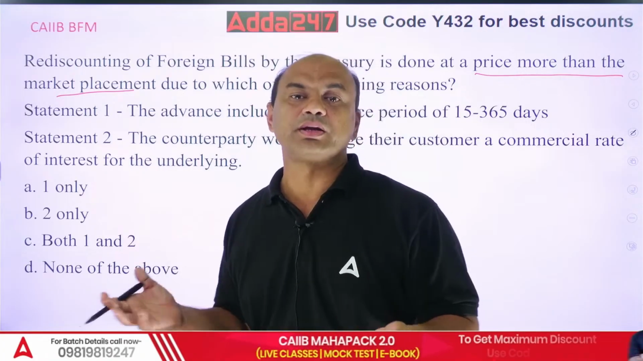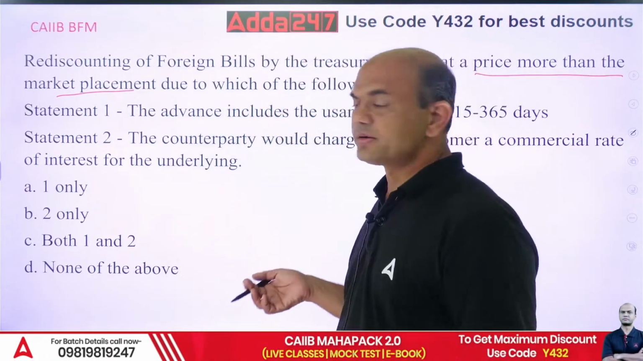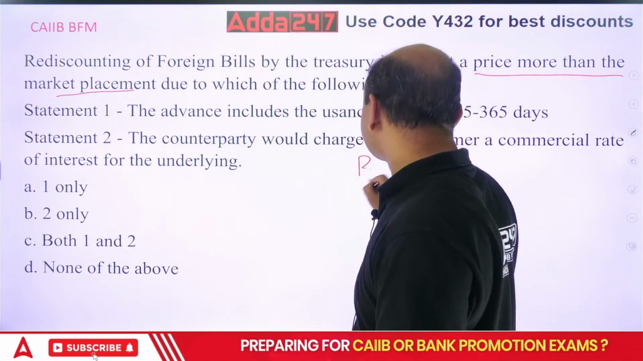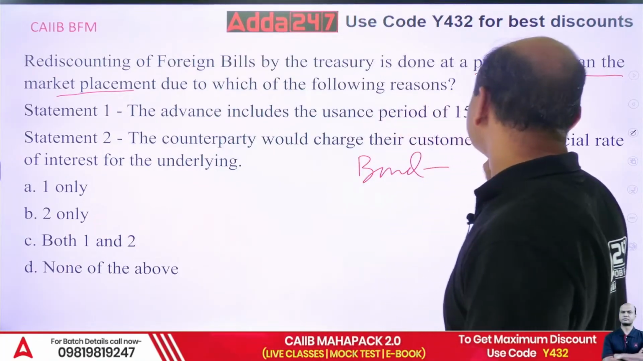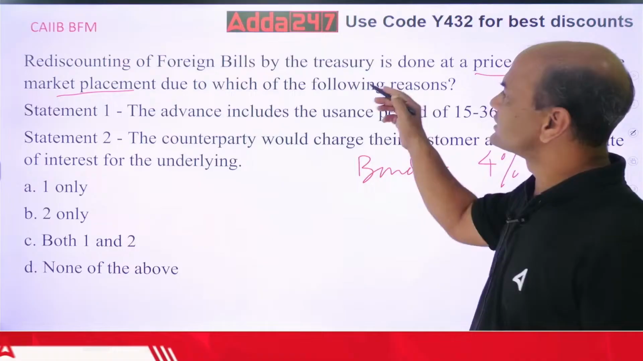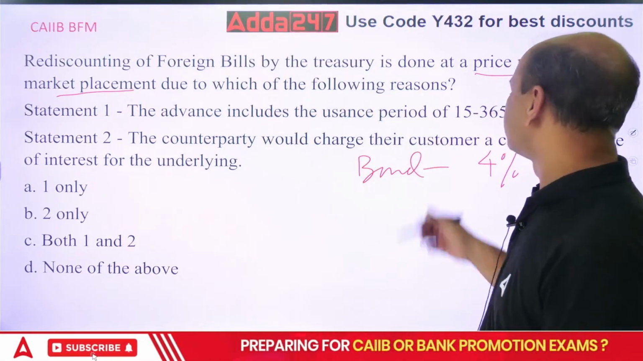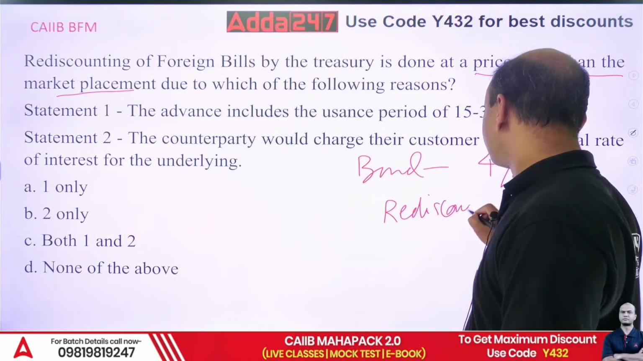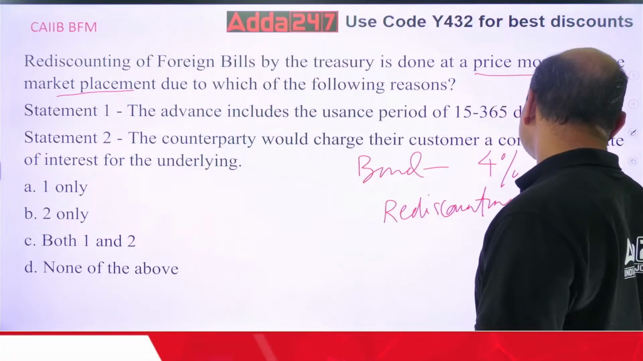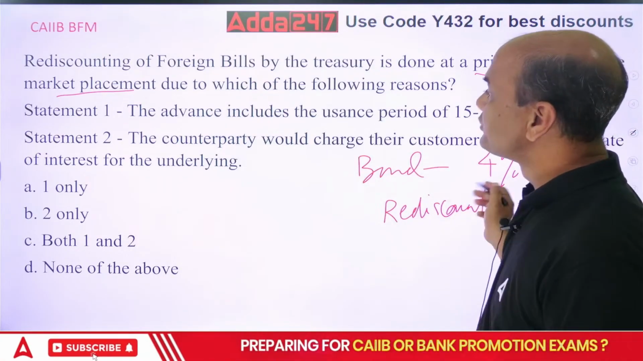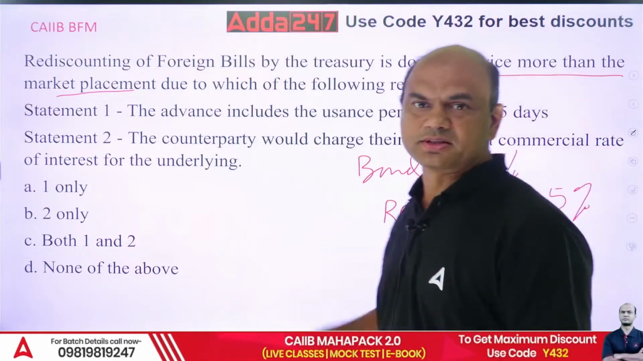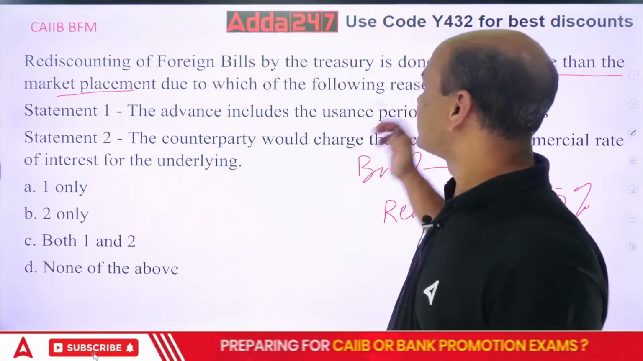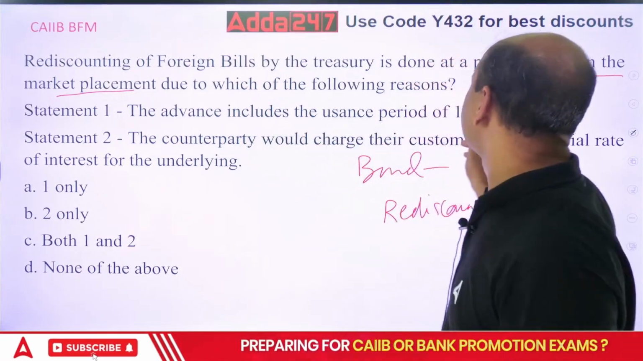So the rate of interest for that bond market is, let's say, 3% or 4%. Let's say bond rate is 4%. Then what does it say? Rediscounting of T-bills will be done at a price higher than that. So my rate of rediscounting will be done at a higher percent, let's say 5%. So why is it 5%? Why can't it be 3%? That is the basic question. So what are the reasons? The advances include the usance period of 15 to 365 days.